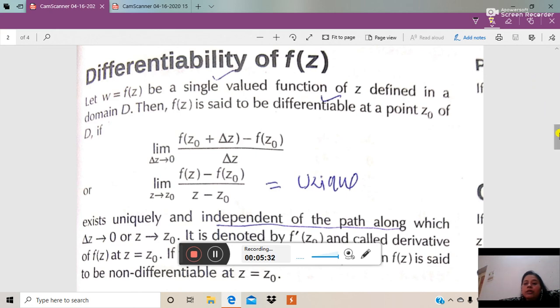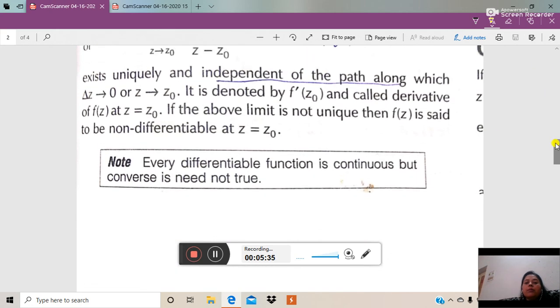Then this derivative is denoted by f dash z0, and it is called the derivative of f(z) at z is equal to z0. And we have a property that every differentiable function is continuous, but the converse is not true. So next we will explain what is an analytic function in the next lecture.